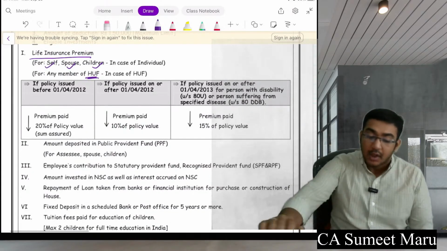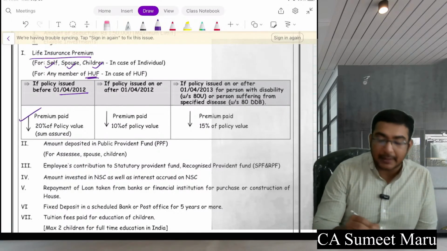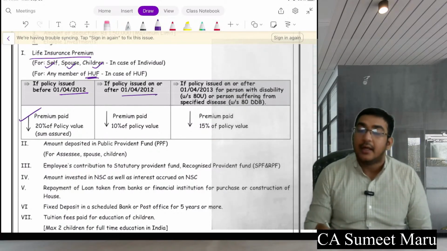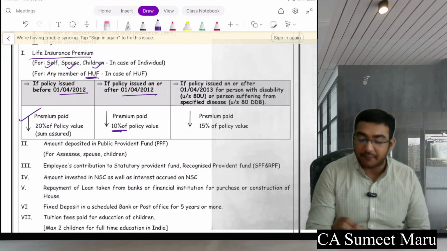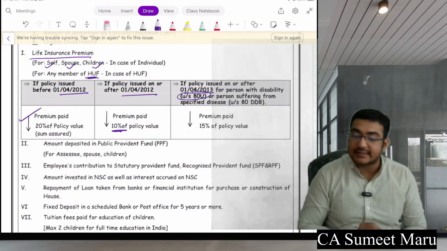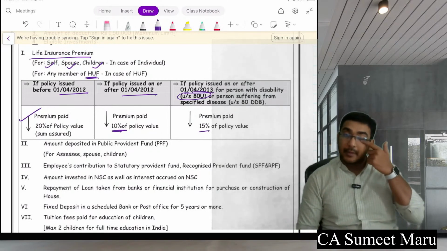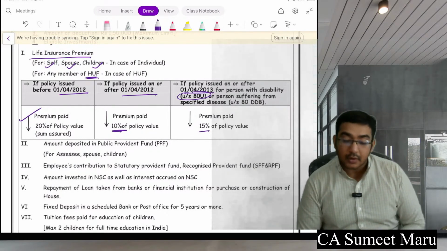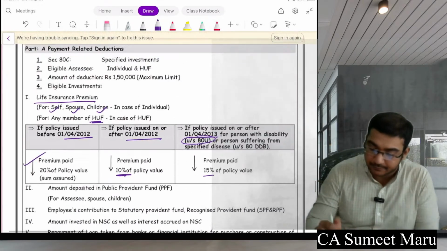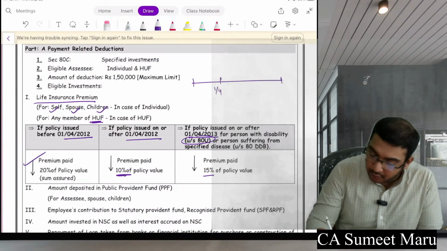Okay. Further, if the policy was issued before 1-4-12, the deduction is the premium paid up to 20%. If it is after 1-4-12, the deduction is premium paid up to 10% of policy value. And if it is after 1-4-13 for handicapped assessees or those suffering from disability, the deduction is 15% of policy value or premium paid. Okay, so please remember. Now see, if this is your timeline, say this is 1-4-12.